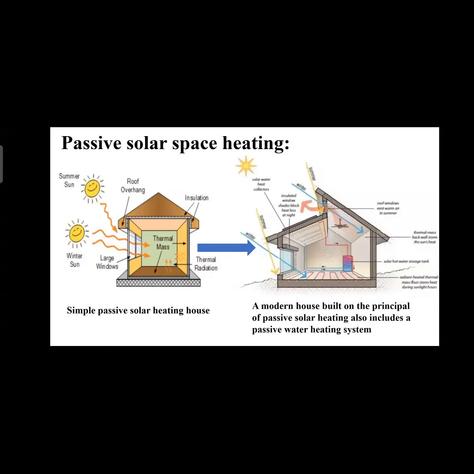So as we can see, when the winter rays hit the ground, the water pipes have been laid, not on the ground, but inside the ground. So these water pipes get heated up, and when the water passes through these heated pipes, the water gets warmer, and we can use it for our hot water usage.